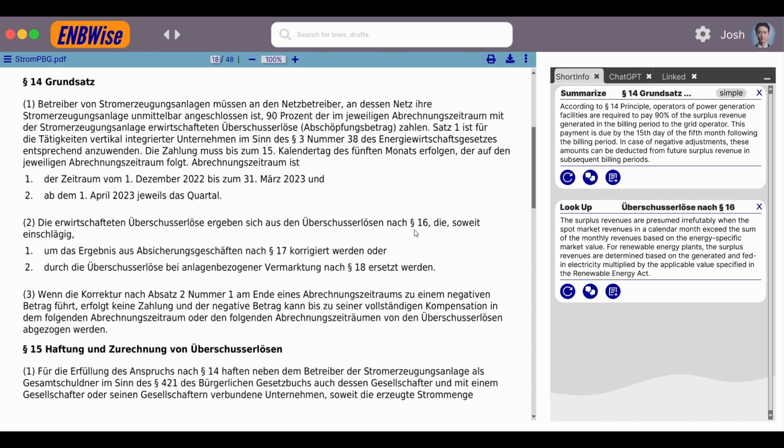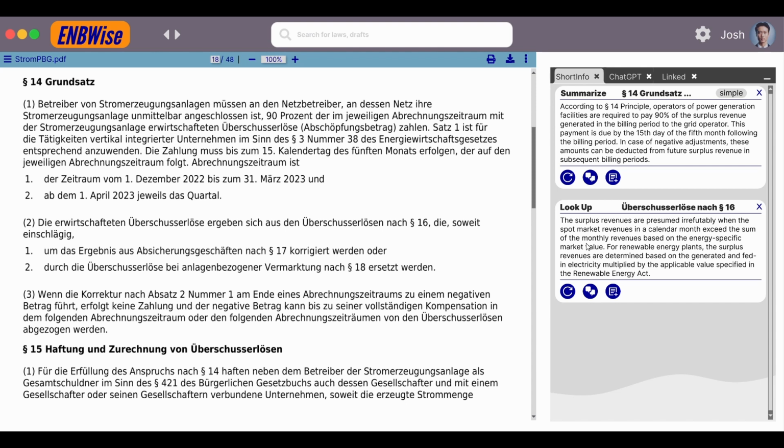So to get a quick summary of this paragraph and to work with it, you can simply highlight it by going over it with the mouse, then right clicking and then selecting lookup, and then again on the right side he will see the results of the lookup, which is a quick summary of paragraph 16, as you can see in this example.